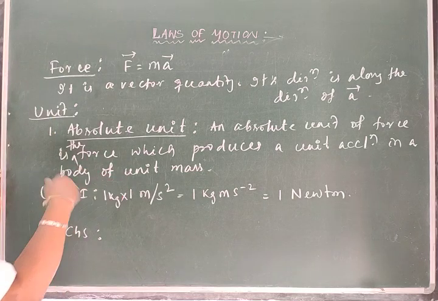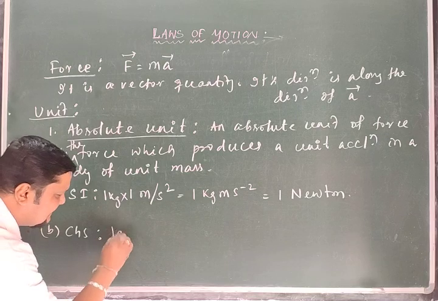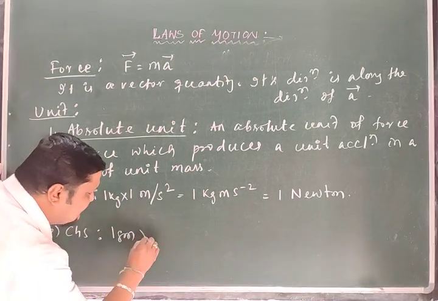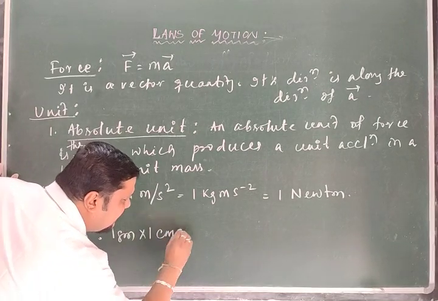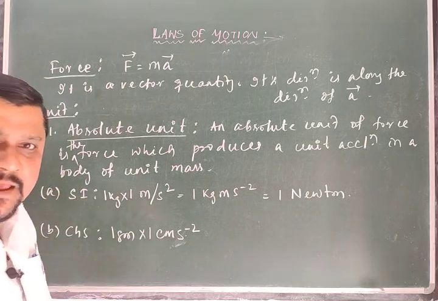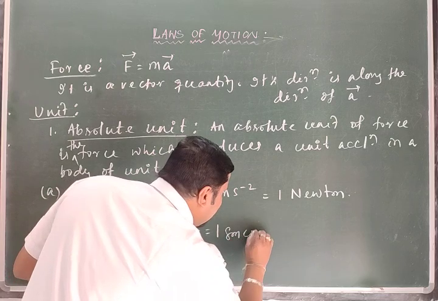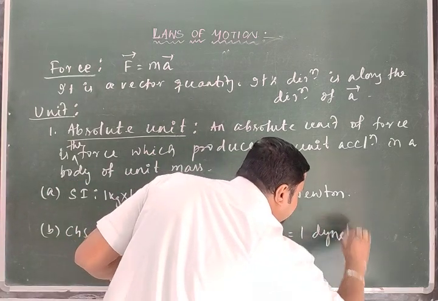Similarly in CGS, F is equal to ma, and mass will be in gram, so that should be 1 gram, with acceleration 1 cm per second square, or cm second to the power minus 2. So 1 gram cm second minus 2 is called 1 dyne.